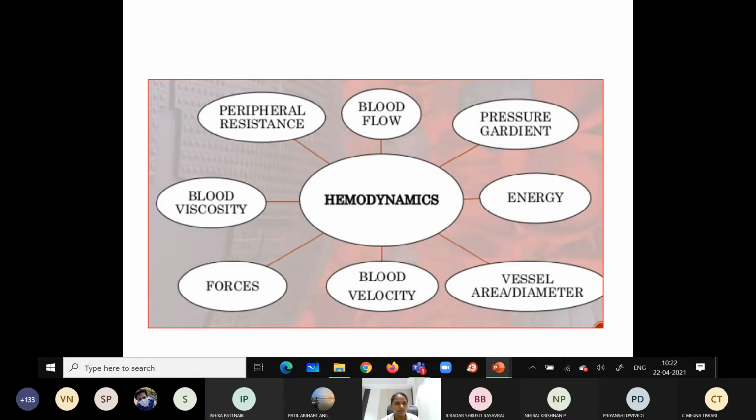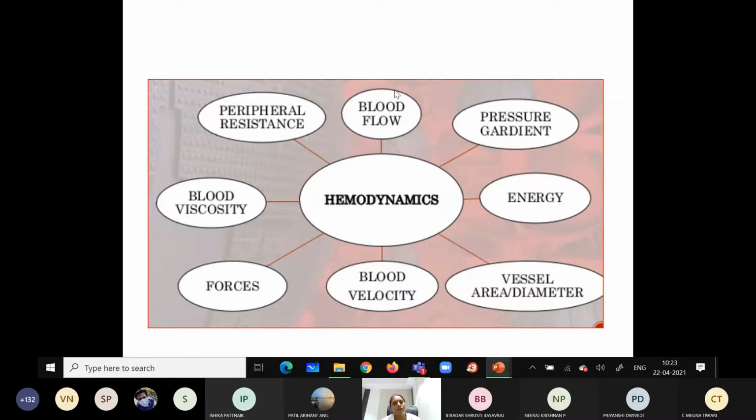It is the branch which deals with the interaction of various physical principles that govern the circulation of blood, the physical factors responsible for the flow of blood within the vascular system.